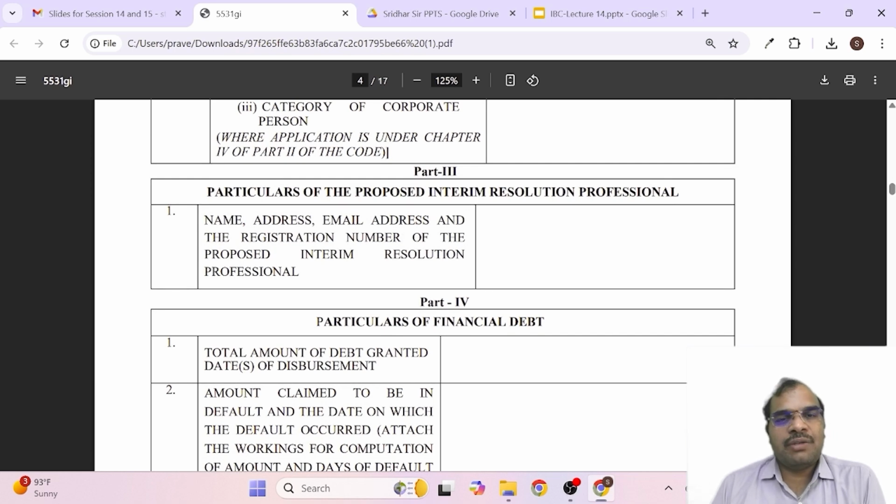Then part 3 of the application, particulars of the proposed interim resolution professional. As already discussed, we have to give the name of the interim resolution professional: what is his name, address, mail ID, and registration number. Please remember, all insolvency professionals are registered with IBBI, so they will have a registration number. This registration number must be provided.